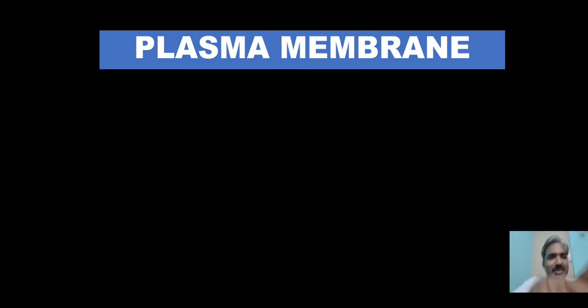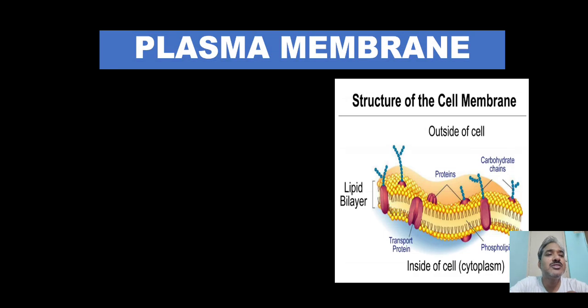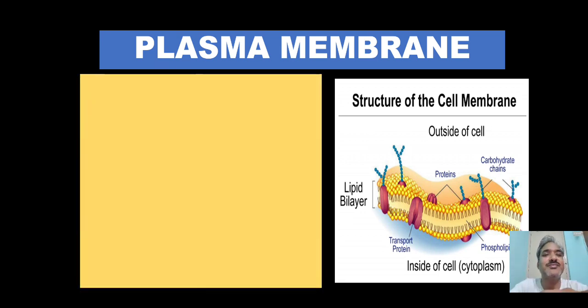Then we move to the next topic, plasma membrane. The plasma membrane is made up of lipids, carbohydrates and protein. These three things they are made up of, but normally we say lipid and carbohydrate.